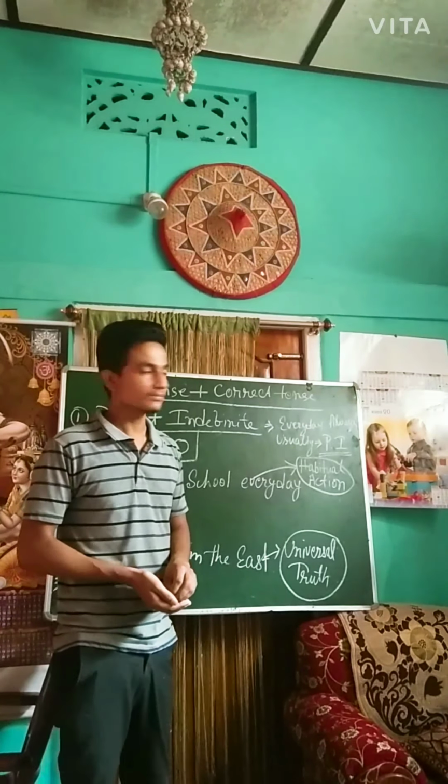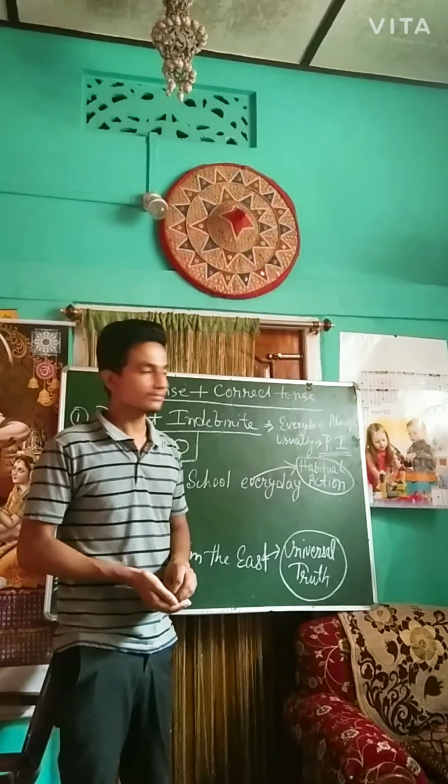Here I have written some examples, and I have also written the formation of the present indefinite kind of sentence. That means how we can form a present indefinite sentence by using this pattern. Present indefinite sentence formation is subject plus verb 1 plus object. So you try to remember the formation of present indefinite kind of sentence: subject plus verb plus object. Now come to the example.